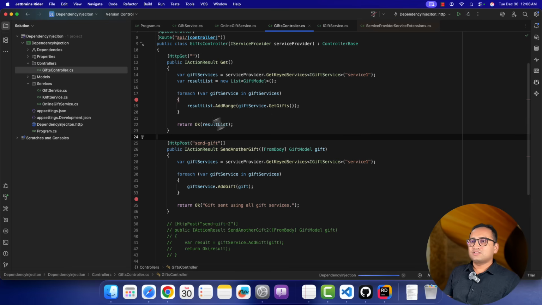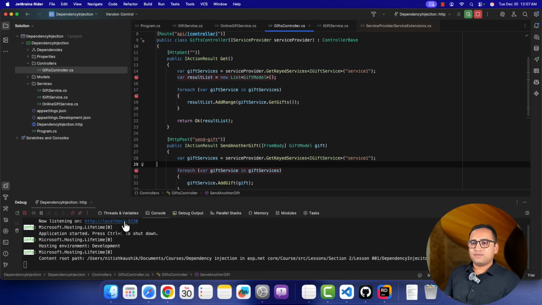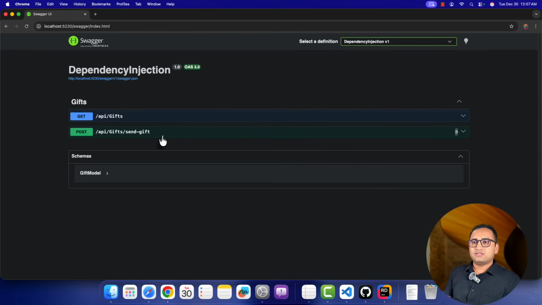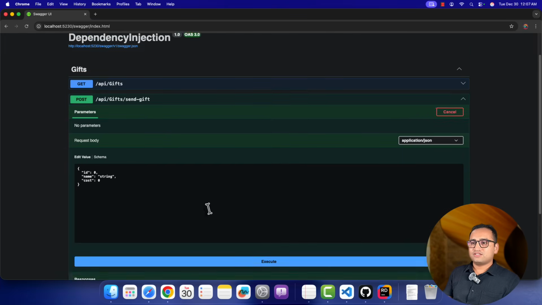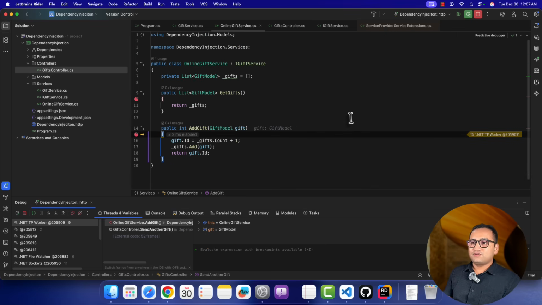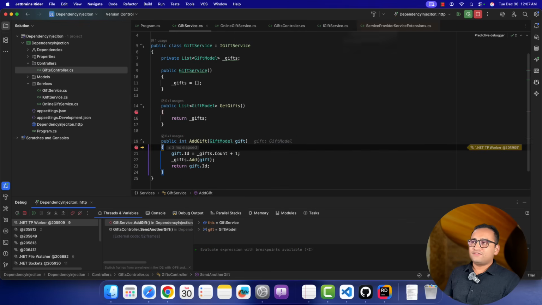So I'm running the application in the debug mode this time. Let's put a breakpoint over here. The app is already running on this port. Refresh the page and click on this send gift. Try it out. Over here in this gift service, you can notice that we are getting two services. One is the online gift service, second is the gift service. So the same functionality will be there. We are adding the data in this online gift service. We are adding the data in this gift service now.